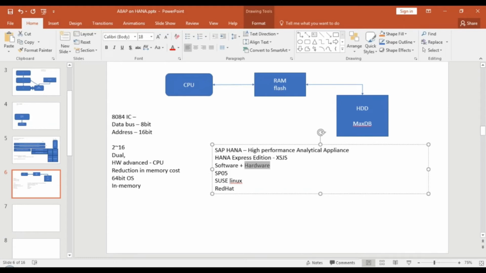This course is not a complete S4 HANA implementation. If your expectation is S4 implementation, please don't join this course. This is not for S4 HANA implementations. We will look at S4 CDS modeling, of course, in this course, but not S4 implementation, and also not HANA implementation as a database administrator.